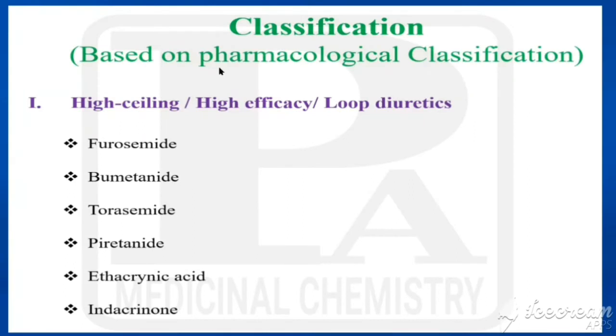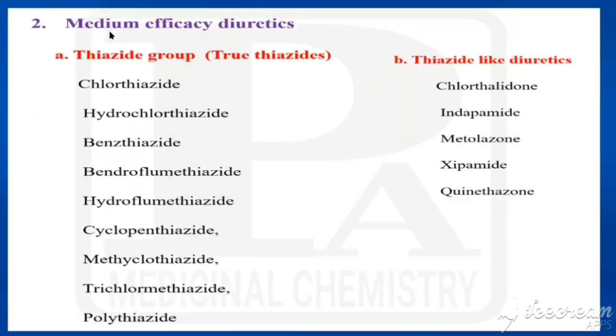Classification of diuretics based on pharmacological action. It would be classified into three types. The first one is called high ceiling or high efficacy or loop diuretics. The examples are furosemide, bumetanide, torazimide, pyretanide, ethacrynic acid and indacrinone. Second type is called medium efficacy diuretics. It would again be classified into thiazide diuretics and thiazide-like diuretics. The thiazide group are called true diuretics. So we'll see the examples one by one.